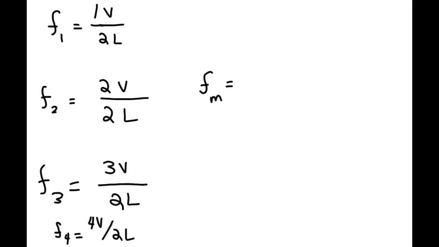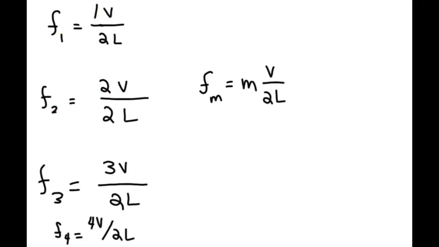For some number m, maybe m is 7 or 8. Well, all we have is V over 2L times m, the mode. A mode of 1, we put a 1 right there where m is. If our mode is 2, we put a 2 right there where m is. Likewise for the others. Okay?